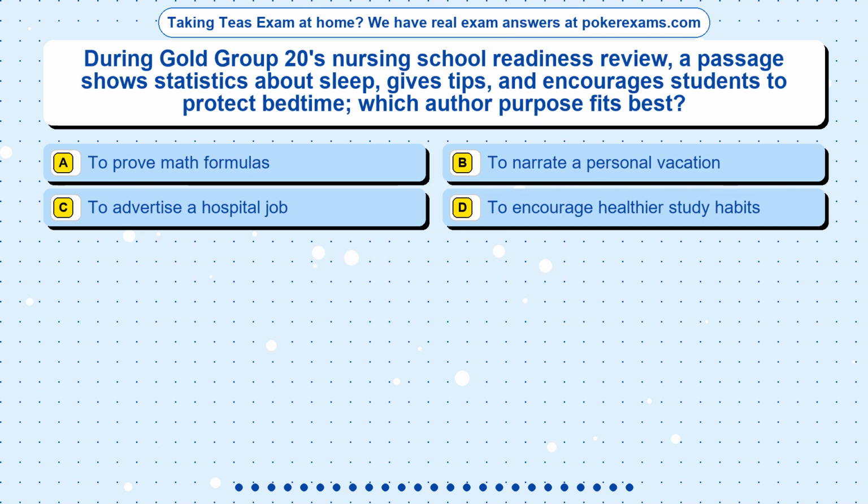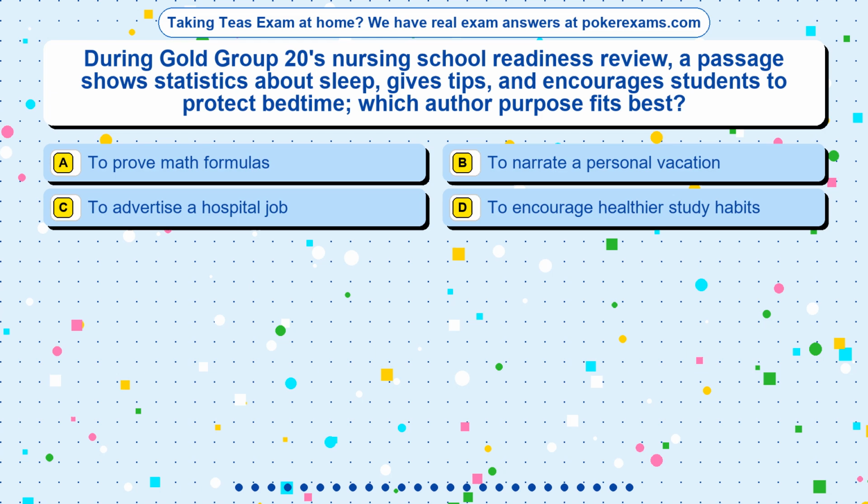Question 3. During Gold Group 20's nursing school readiness review, a passage shows statistics about sleep, gives tips, and encourages students to protect bedtime. Which author purpose fits best? Option A. To prove math formulas. Option B. To narrate a personal vacation. Option C. To advertise a hospital job. Option D. To encourage healthier study habits.